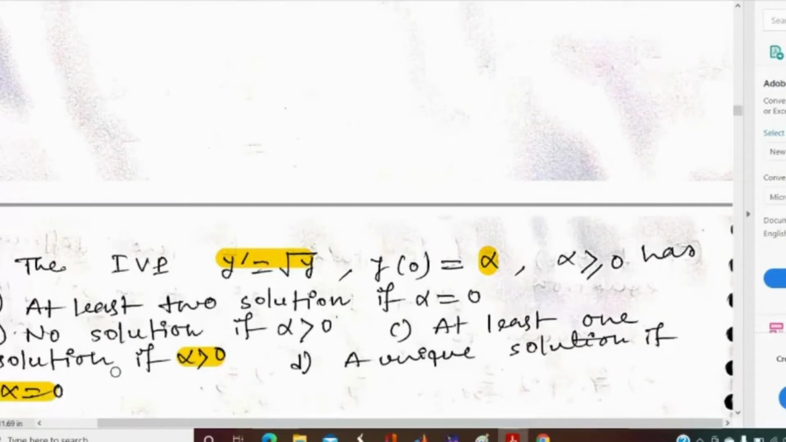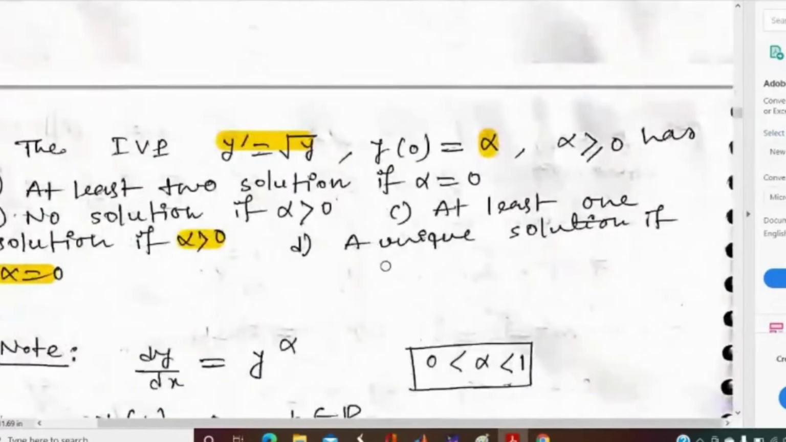Can anyone say what will be the answer of this question without solving it, by any logic or any result or any theorem? What will be the answer of the question? If anyone knows? So let me share a result, or you can say a theorem.